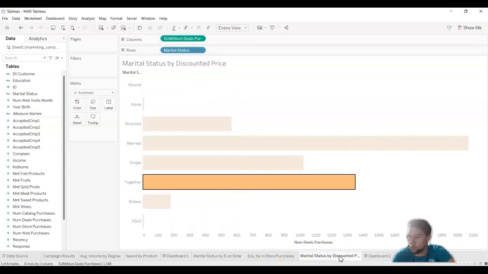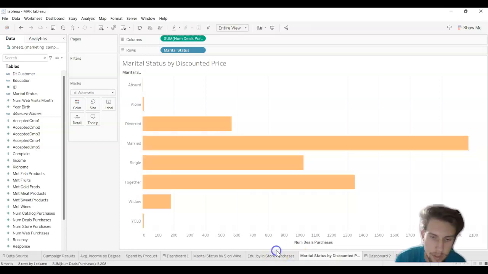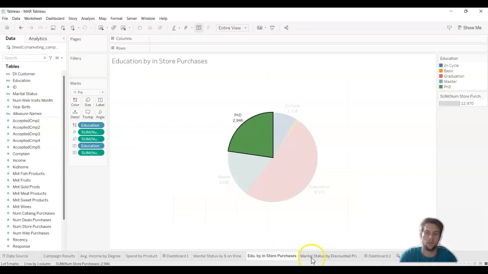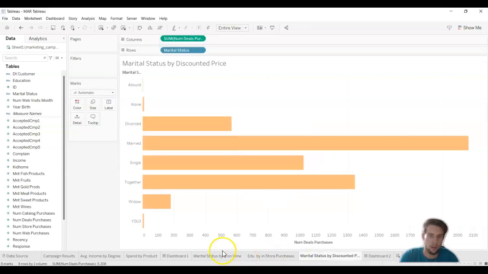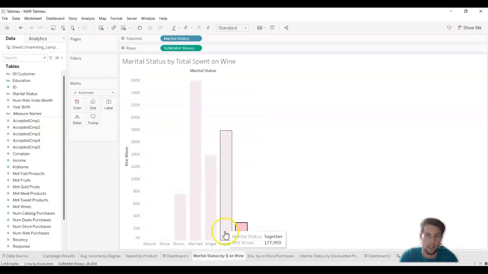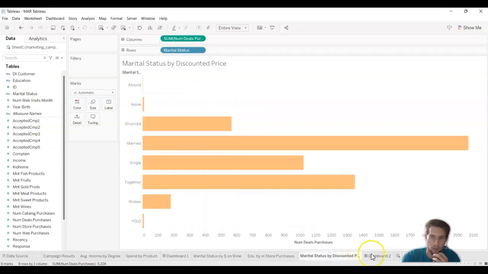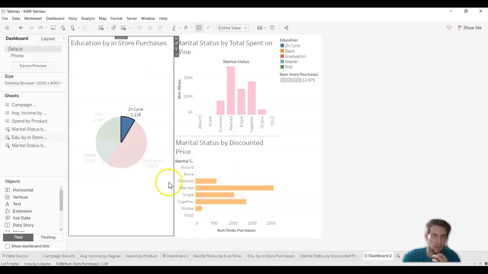So this can be useful information because we can target the groups of people that are married or together with ads focused on wine sales or special deals on mainstream products. Something like either of these would attract someone that is married or someone that identifies as together with another person, and we could increase sales that way.